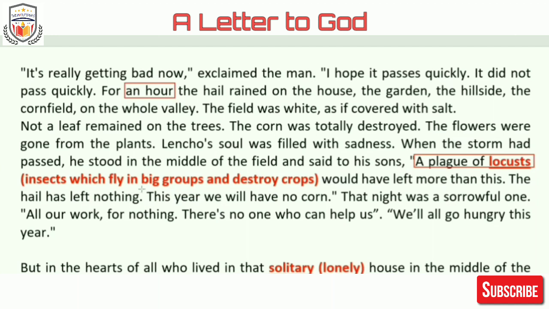He was worried, and his worried soul, what did he say? That this year we'll have no corn. That night was a sorrowful one. All our work for nothing. Means they had really worked hard, and what did they get? They got nothing in return. There's no one who can help us. We'll all go hungry this year. So this was the sadness, okay, that they were suffering through.